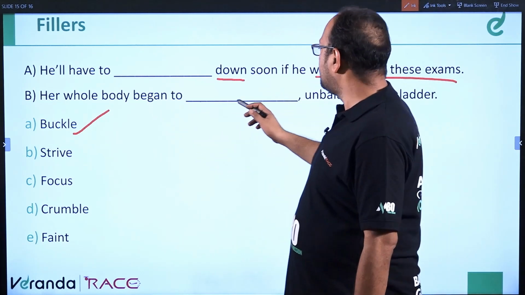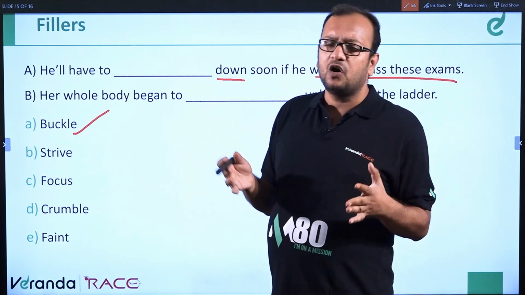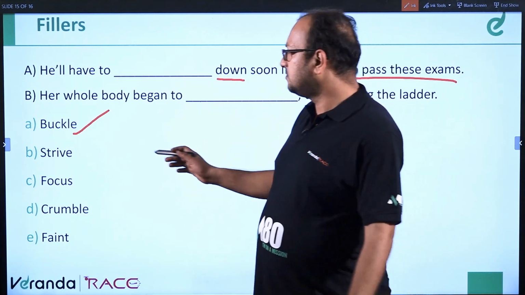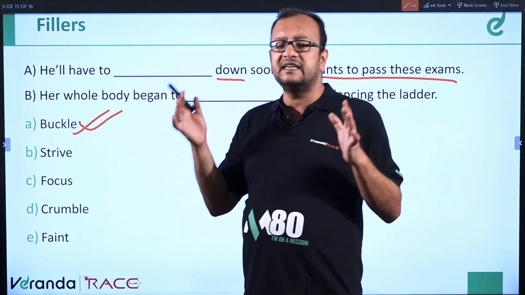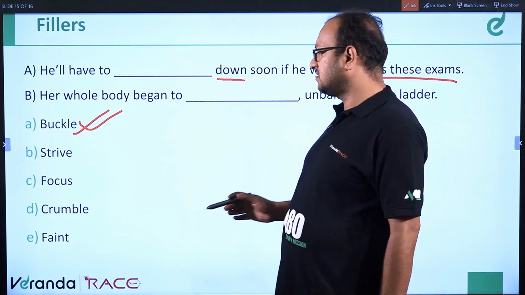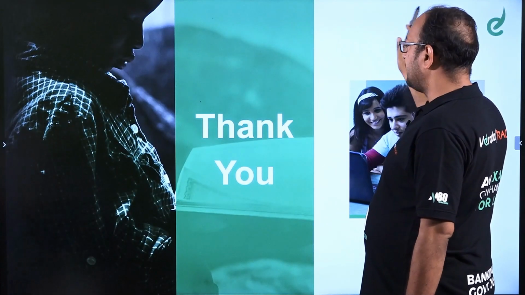Her whole body began to buckle, unbalancing the ladder. Buckle means to put the weight in a certain direction. So this buckle is suitable for both the blanks. Buckle means to concentrate the weight in a certain direction. Next question. Okay, now we have ended.